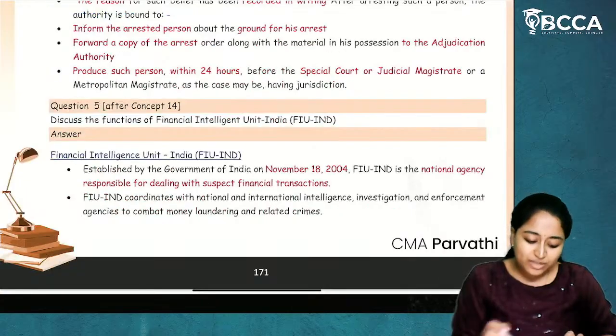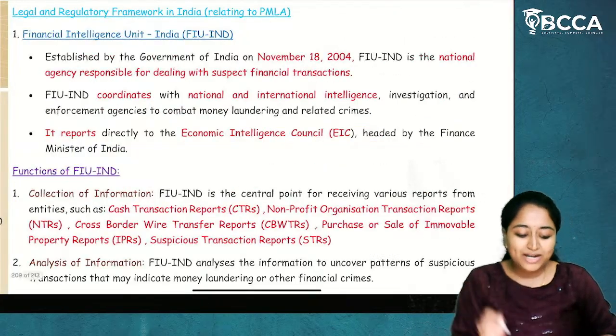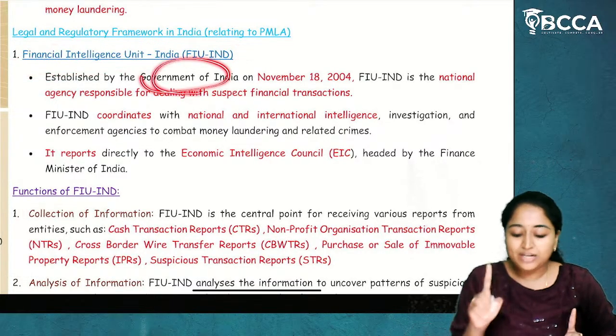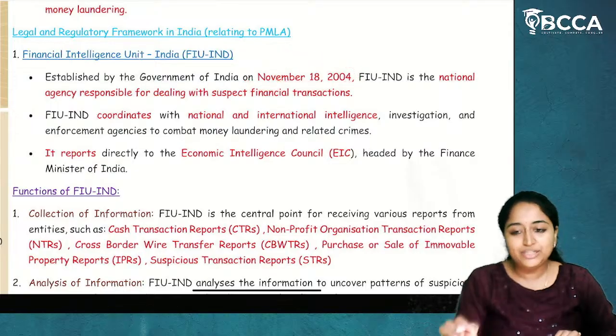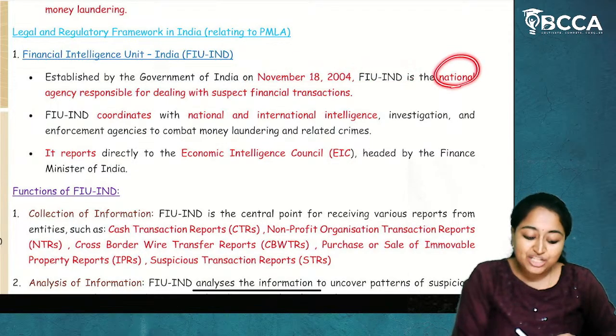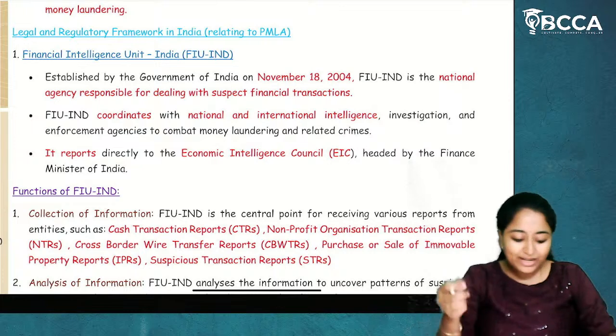Now, in this question, they have asked about the Financial Intelligence Unit of India. Now, what is the Financial Intelligence Unit of India? This was established by the Government of India on November 18, 2004. And the Financial Intelligence Unit of India is a national agency responsible for dealing with suspect financial transactions. Now, what do they do?